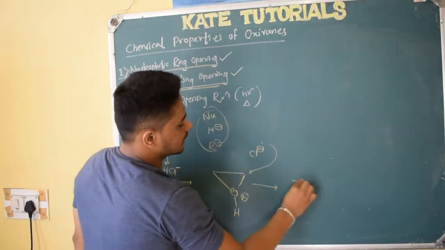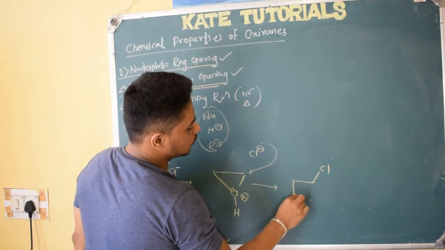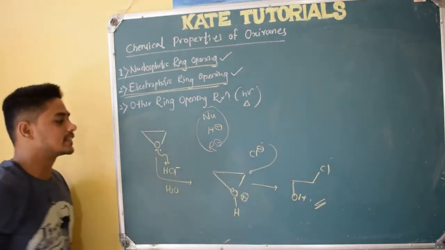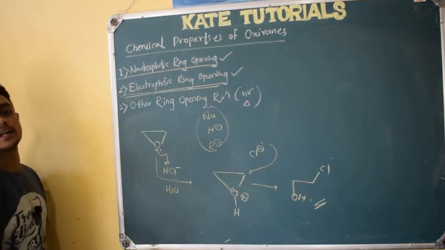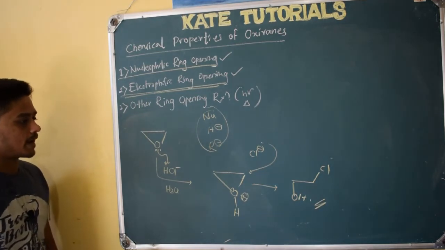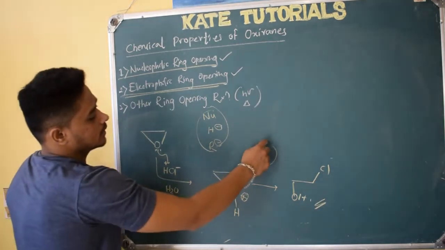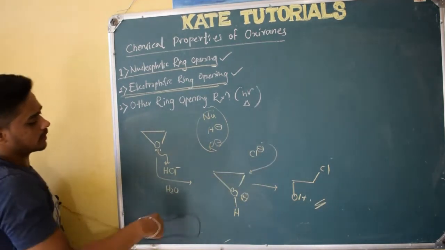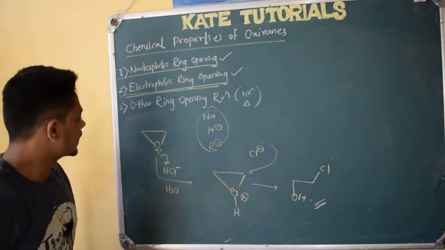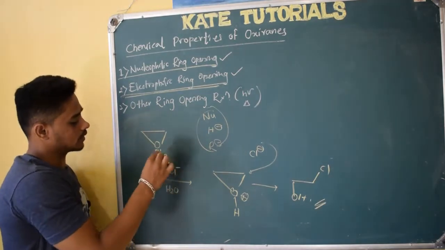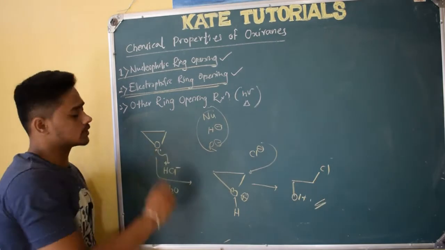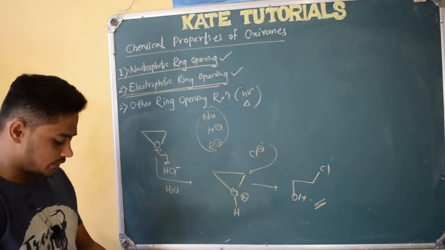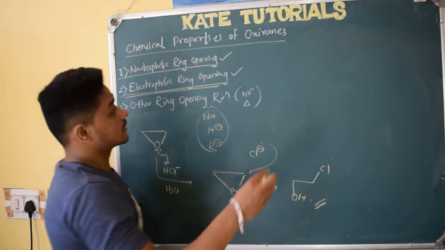So I will get this product, Cl here and OH here. This is nothing but electrophilic ring opening reaction. Here also a nucleophile is attacking, but it is considered electrophilic ring opening because first the electrophile reacts with the lone pair.